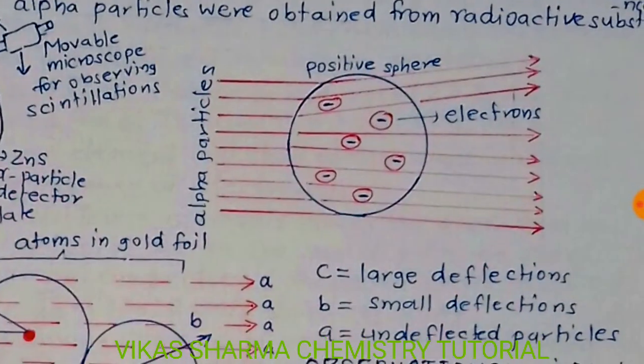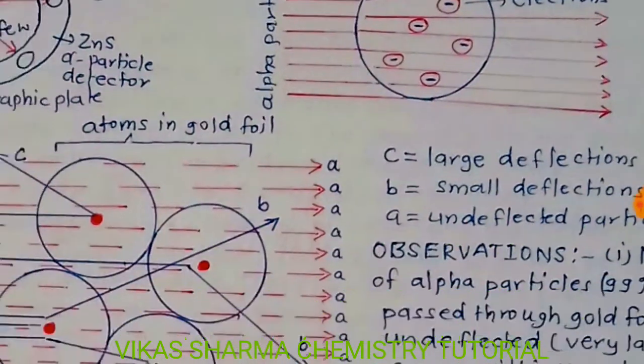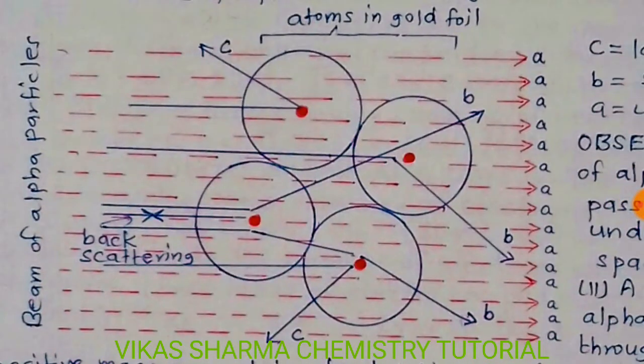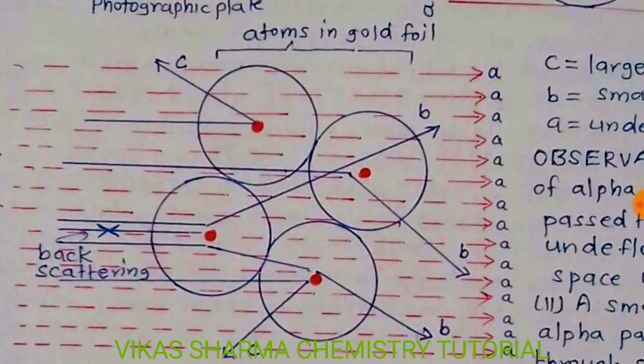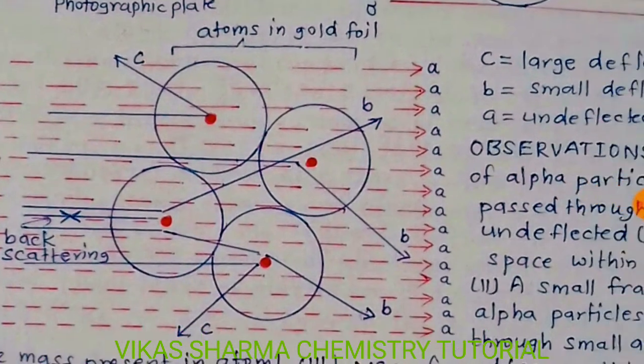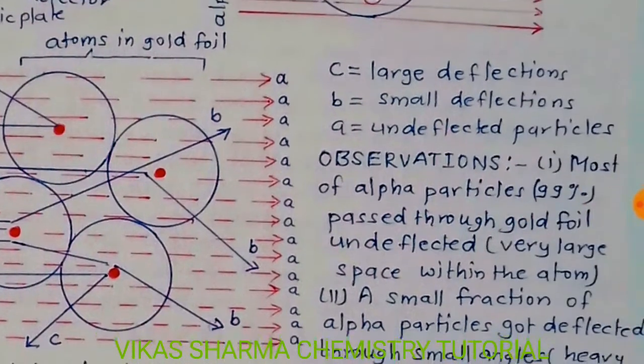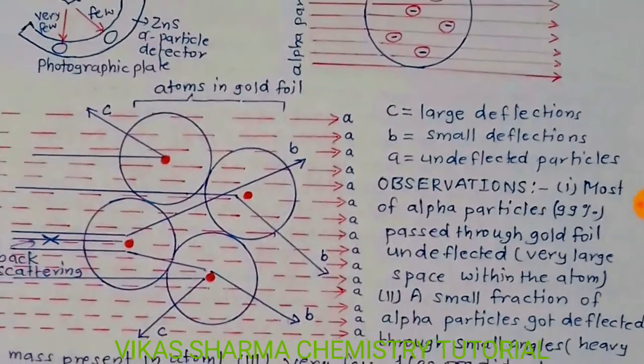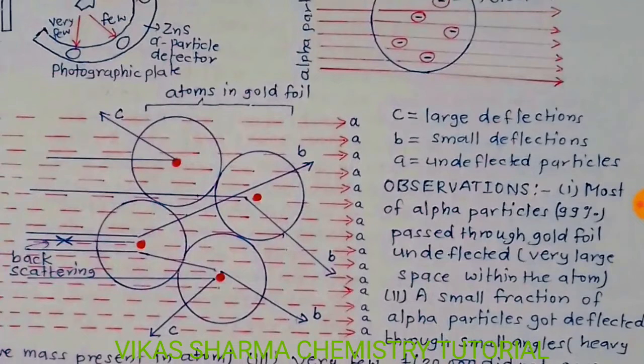They observe alpha particles, positive sphere, electrons, and a beam of alpha particles, beam scattering. Red color is showing the nucleus of an atom. Symbolically, C is a large deflection, B is a small deflection, A is an undeflected particle.